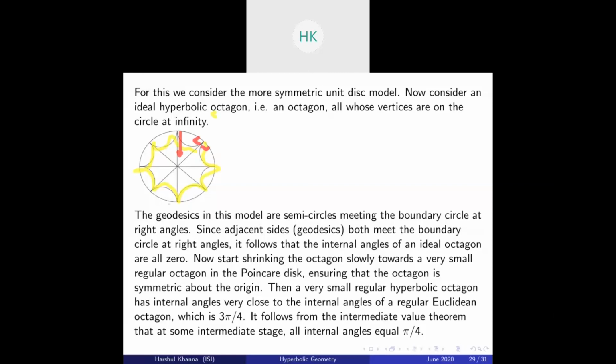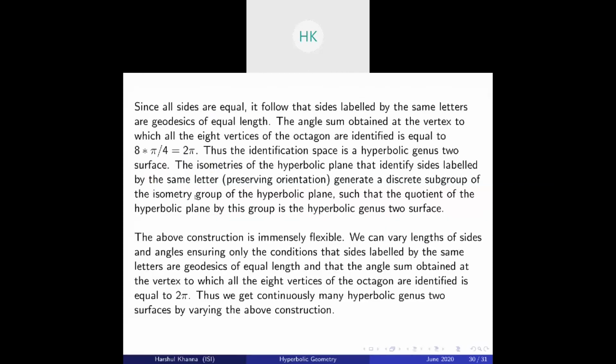And since the internal angles were equal to pi by 4, the angle sum at a particular vertex when all these are glued together will be 8 times pi by 4, equal to 2 pi. Since all sides are equal, it follows that sides labeled by the same letters are geodesics of equal length. Thus the identification space is a hyperbolic genus 2 surface. We say that the fundamental domain of the double torus is your hyperbolic octagon.